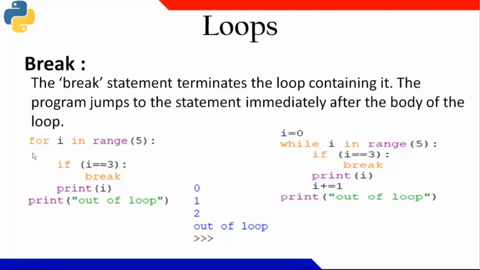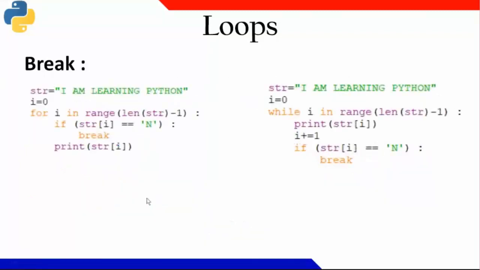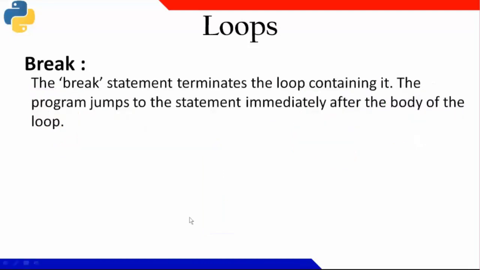Come out of the loop means, again, look at the indentation. You see where this for loop started and where print started. So after coming out of the for loop, the statement at the same indentation level will be printed. Similarly, here also, whenever n appears, it will come out, meaning whenever the first n appears. The first n is appearing here, in LEARN, learning. After the first n appeared, it came out of the loop.